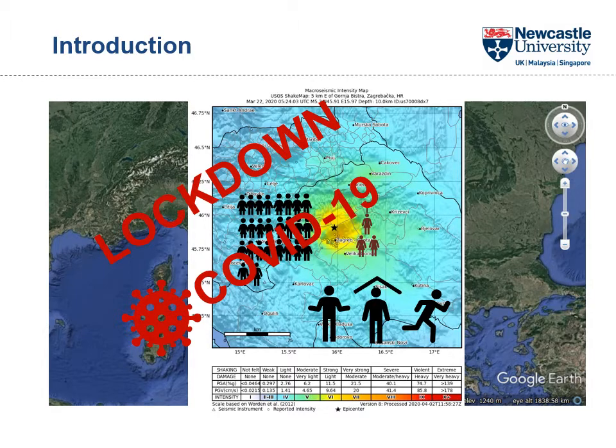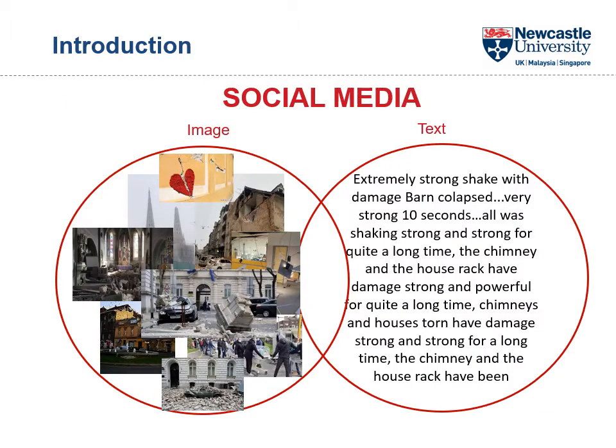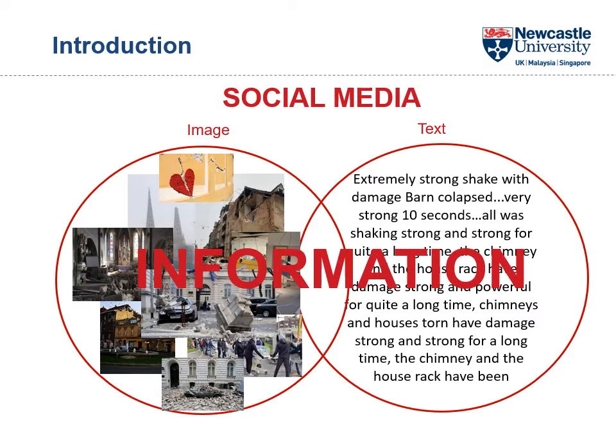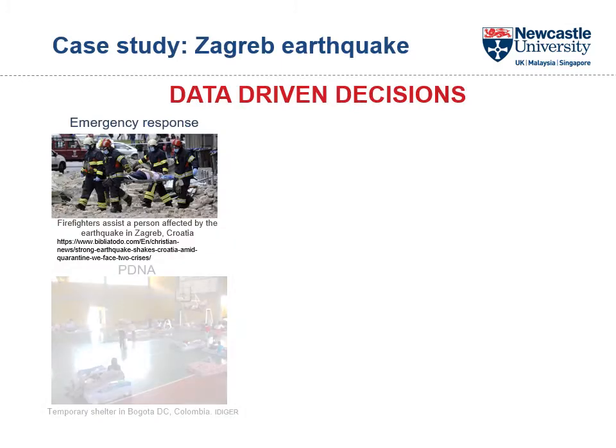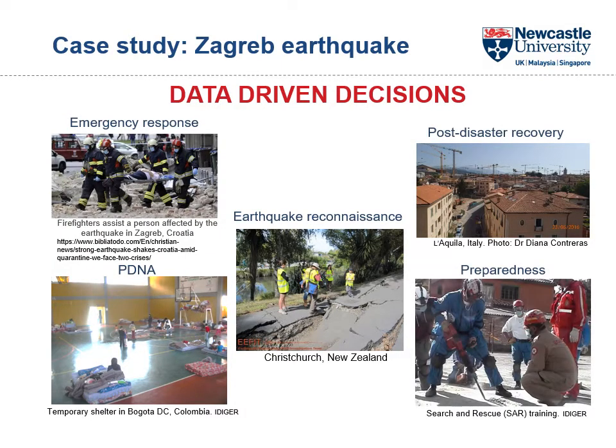Therefore, it was necessary to undertake a remote mission supported by monitoring and analyzing social media platforms such as Twitter, Instagram, and Lastquake app. The main aim of using social media is to extract useful information from image and text data, to support data-driven decisions in emergency response, post-disaster needs analysis, earthquake reconnaissance, post-disaster recovery, and preparedness.